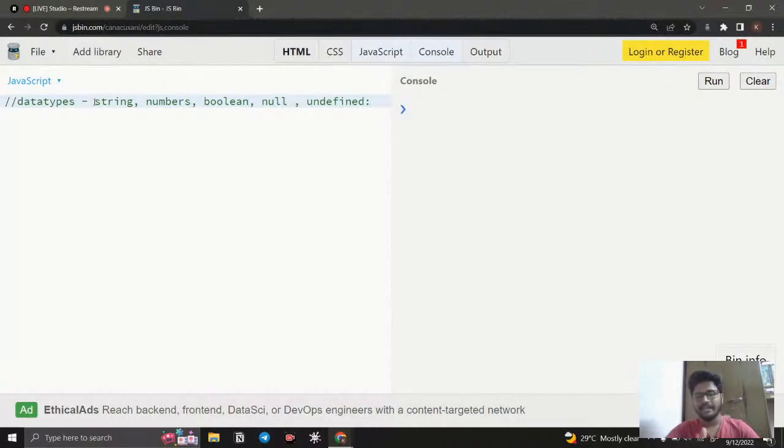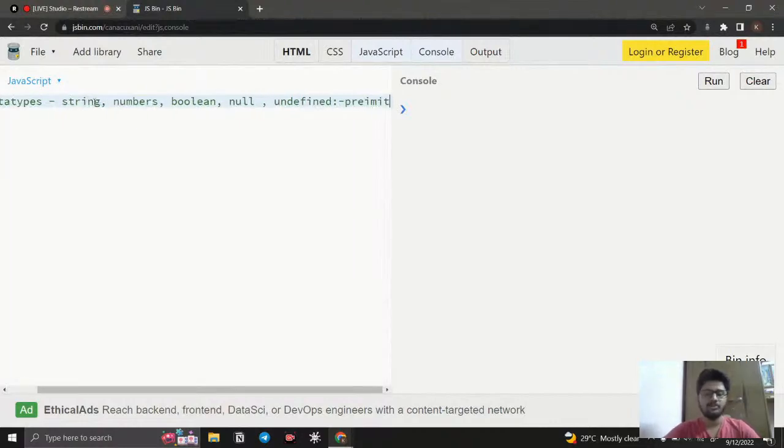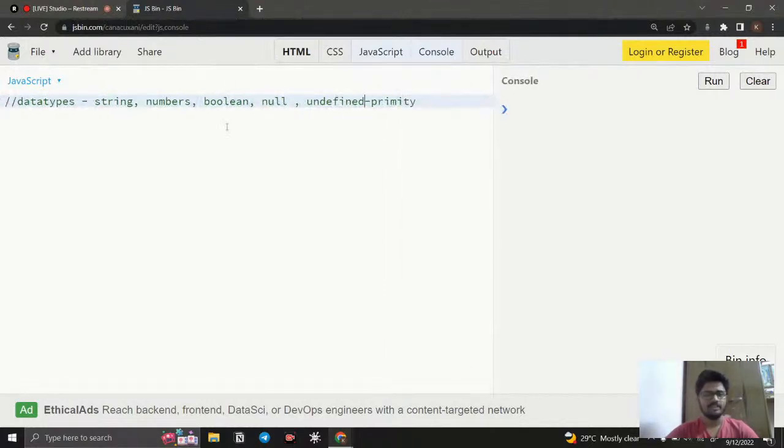The most common data types are these, and these data types are called primitive data types. What is a primitive data type? In primitive data types, we have string, number, boolean, null, and undefined. We also have symbols, but I say it's a very rare use case and very recently introduced, a pretty advanced one, so we are not going to cover that. Just understand that the most used primitive data types are these 5 data types.